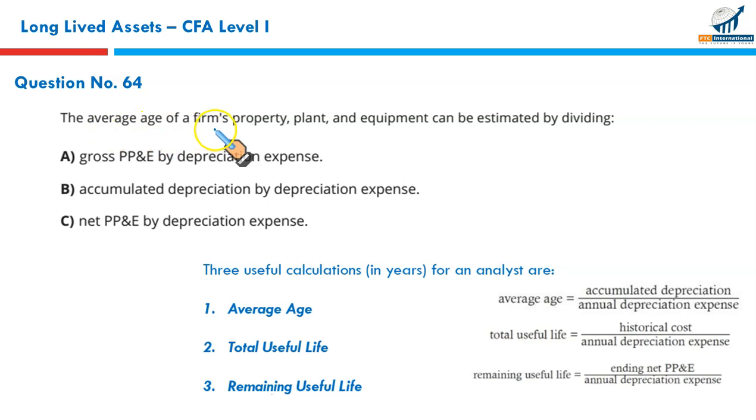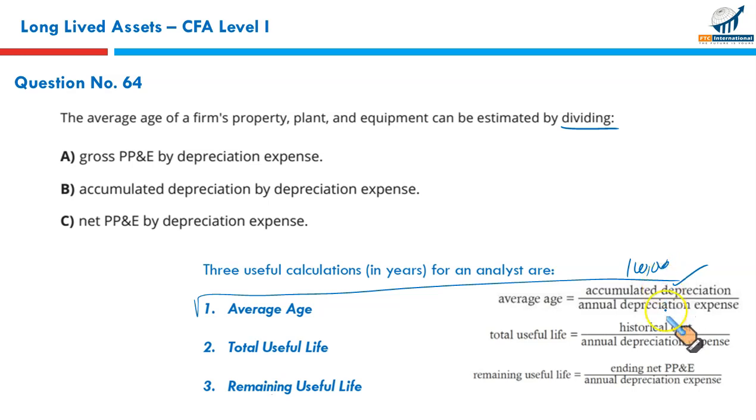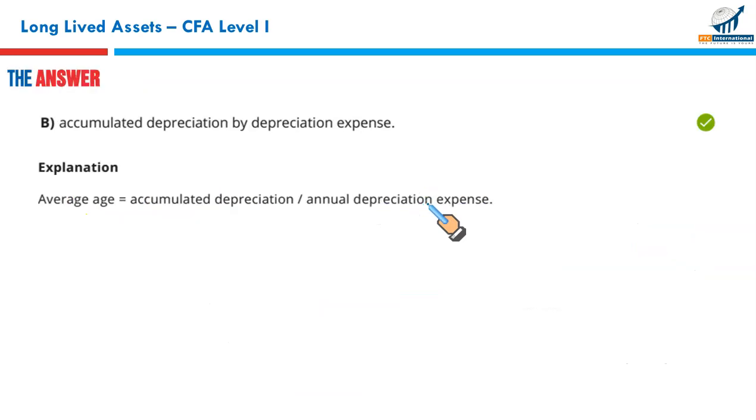Next, the average age of a firm's property, plant and equipment can be estimated by dividing what? This is the formula we use to calculate the average age. We divide the accumulated depreciation by the annual depreciation charge. For example, if 100,000 is the balance in accumulated depreciation and every year we charge depreciation expense of 10,000, that clearly means the average age is 10 years, because the accumulated depreciation divided by the per year depreciation charge will indicate the average age of the property, plant and equipment. Straightforward. B was the right answer, and B it is.